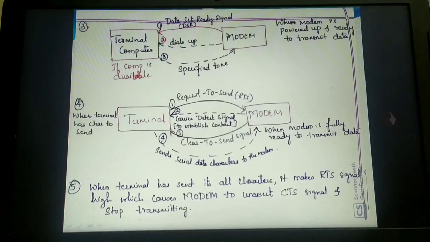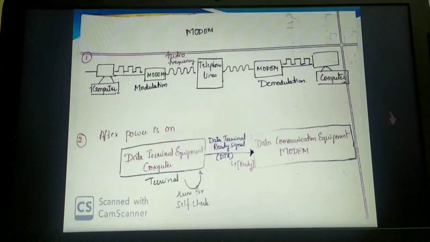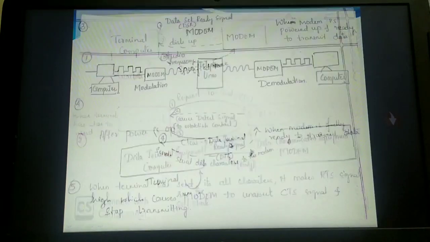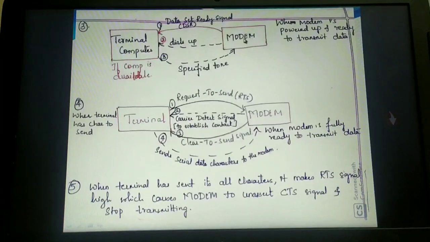That means the modem also replies back to the computer that even I am ready to receive the data. Now see here, before transmission takes place, the computer will inform the modem that it is ready. How is it informing? By setting a signal known as the data terminal ready signal. Similarly, when the modem gets the power supply, the modem also replies back to the terminal by asserting the signal known as the data set ready signal, to indicate that even the modem is ready.